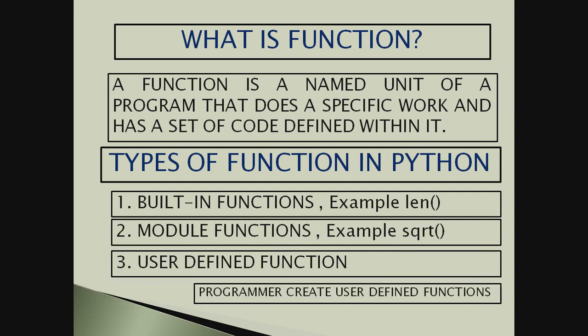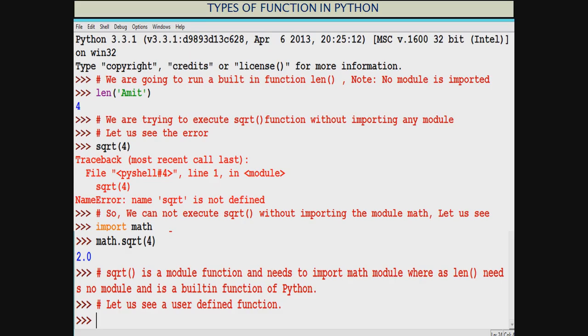So let us go and see. I have written a part here, a code snippet is there, you see it. See, len function, this is a built-in function. Now why am I saying len is a built-in function? You all know it gives the length of a word kept. It is said to be a built-in function because it doesn't require any module to be imported.